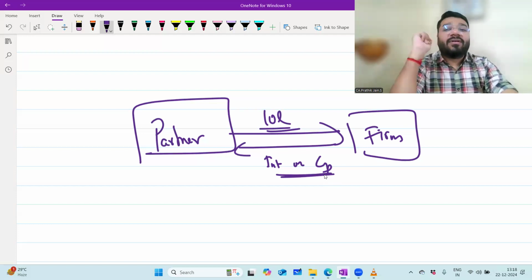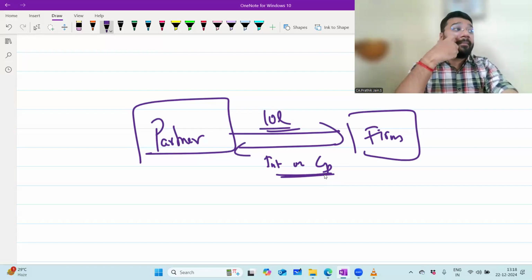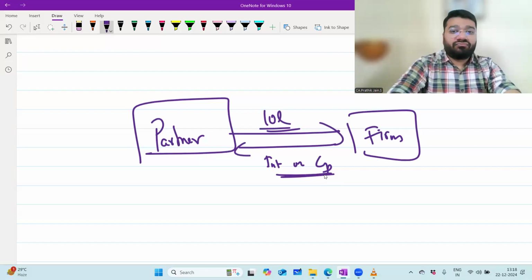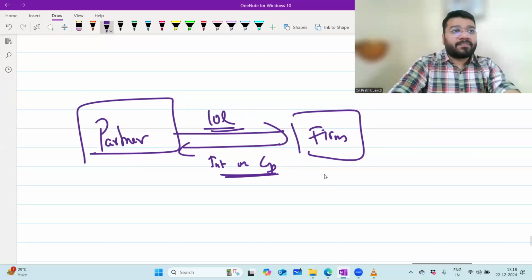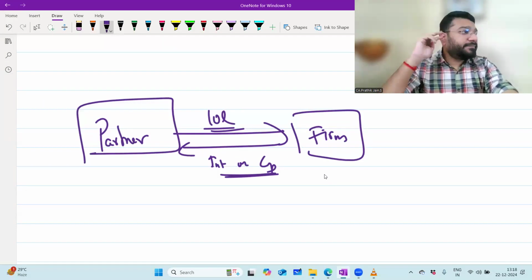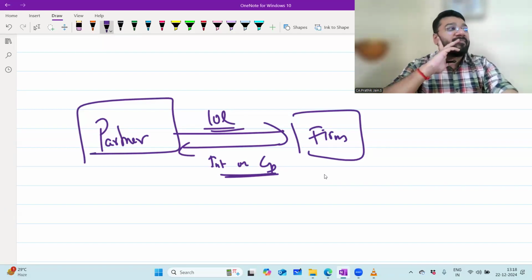Now, why is the firm supposed to pay interest on capital to the partner? Okay, one point accepted. Two purposes are there. One purpose he said. Okay, you still have to elaborate more. If interest on capital is not there, what will happen?